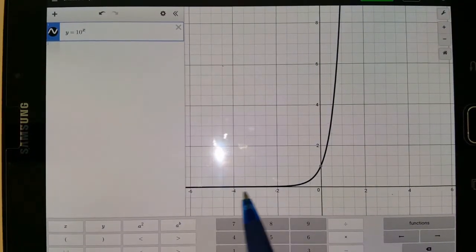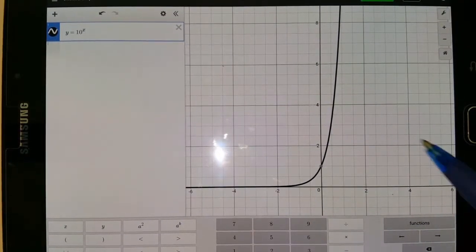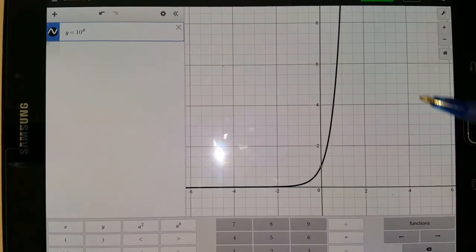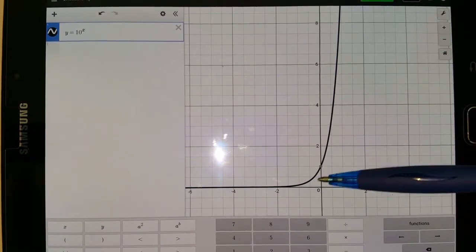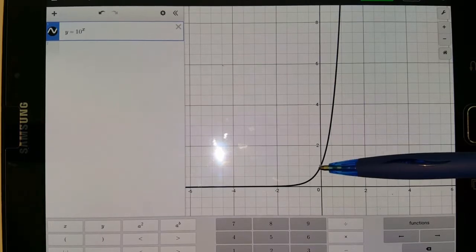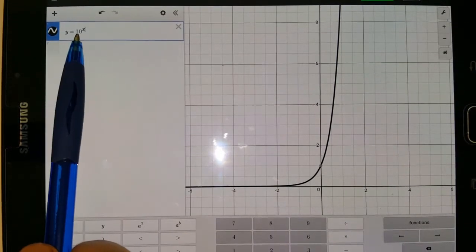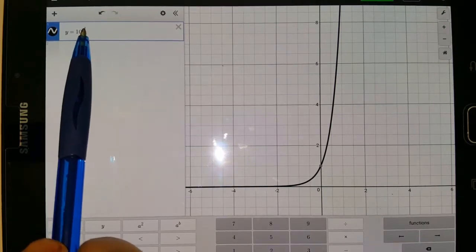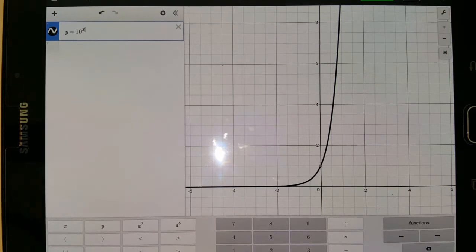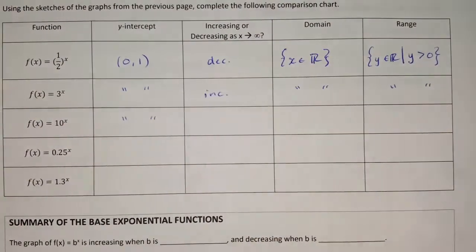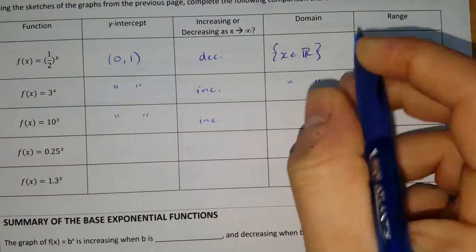As we can see, as x goes towards positive infinity, the graph increases. And just as we said on the previous page, it increases at a much faster rate, and that's because the base is now much larger, right? So 10^1 is 10, but 10^2 is 100, which is much larger than our previous graphs. So this also increases,